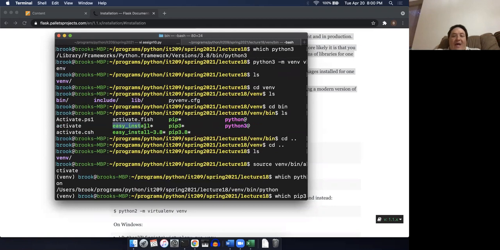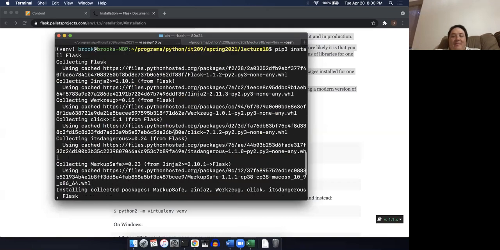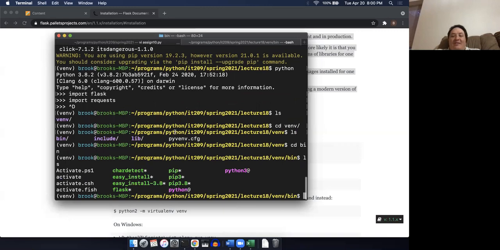Notice that there was no flask. There was no file called flask anywhere. But now that I've installed it using pip3 install, I have this program here called flask. This is what we're going to actually use to run our Flask program.